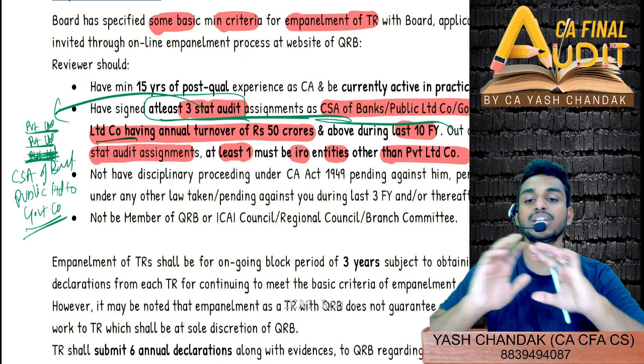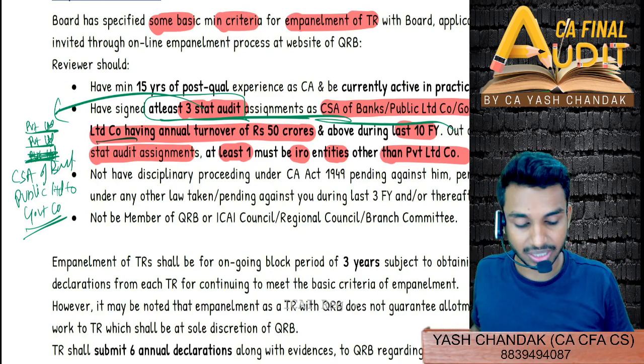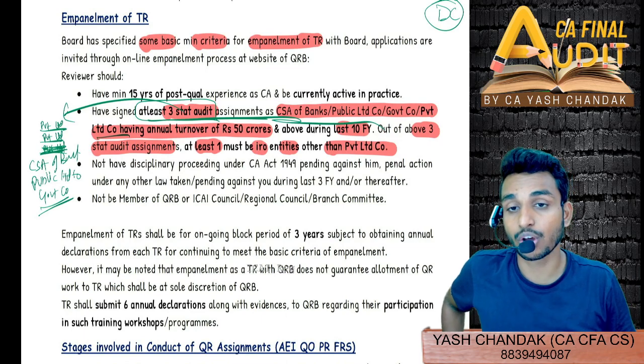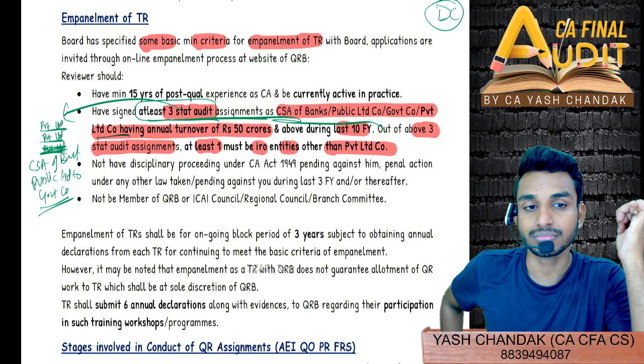In the last 10 financial years, you need to have done at least 3 audits of banks, public limited companies, government companies, or private companies having annual turnover of 50 crores or more.